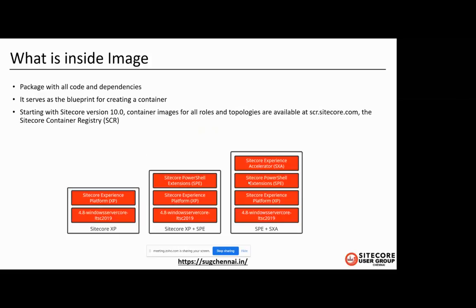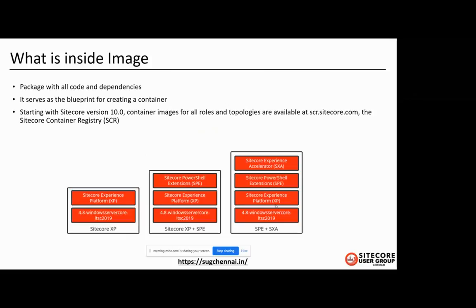If you look at the image, you can see the Sitecore Experience Platform image is built on top of the 4.8 Windows Server Core long-term support 2019 image. They took the Windows Server Core image released by Microsoft and added a custom layer on top of it to include Sitecore code. If you look at the middle image, Sitecore PowerShell Extension is layered on top of XP. So here XSA is layered on top of SPE and XP. Like that they are layering.